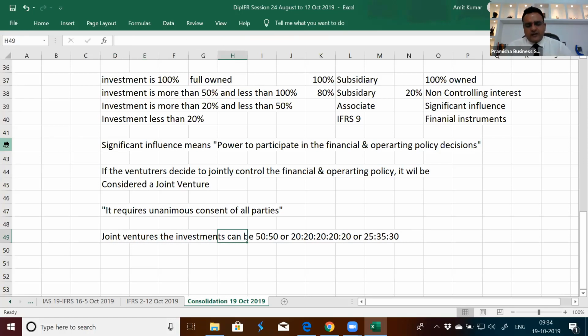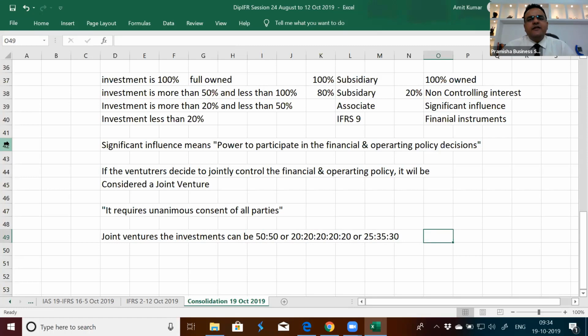The moment we look at the word joint venture, we believe that it has to be the same. It's not necessarily the same. It's simply a decision that all the parties need to be present to jointly control the financial and operating policy decisions. The investments may not be equal. It's not necessary to be 33, 33, 33. It can be 25, 35, 30.